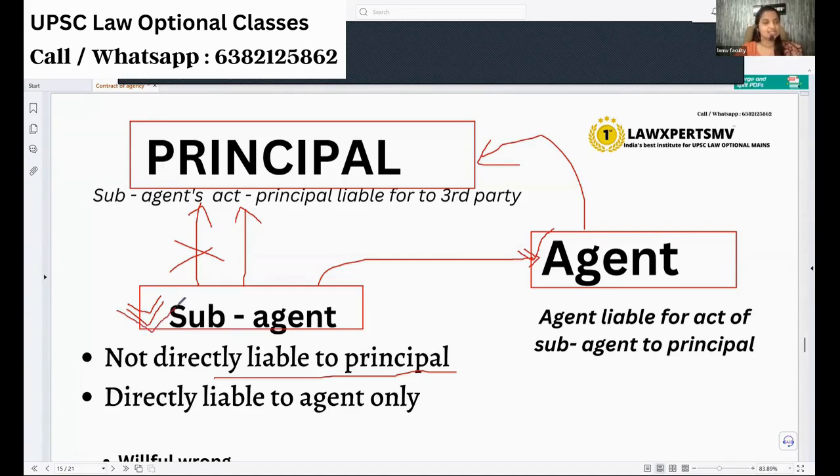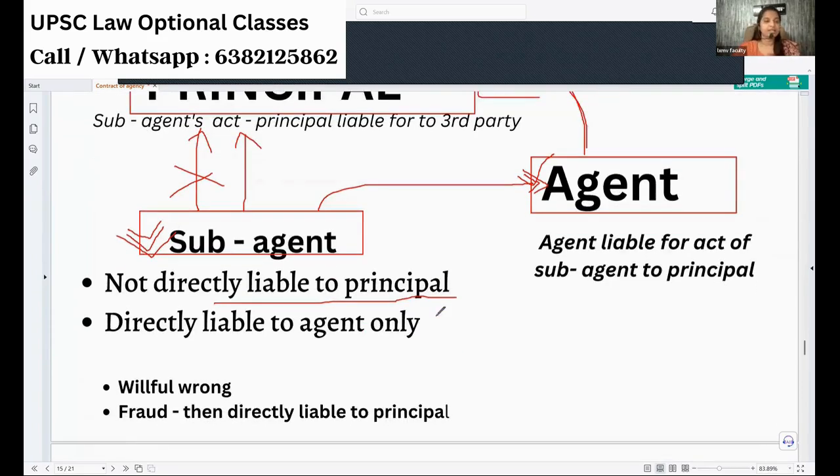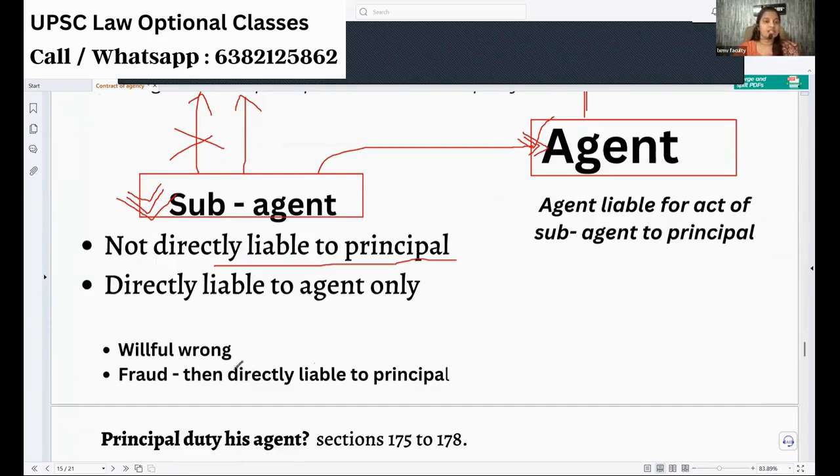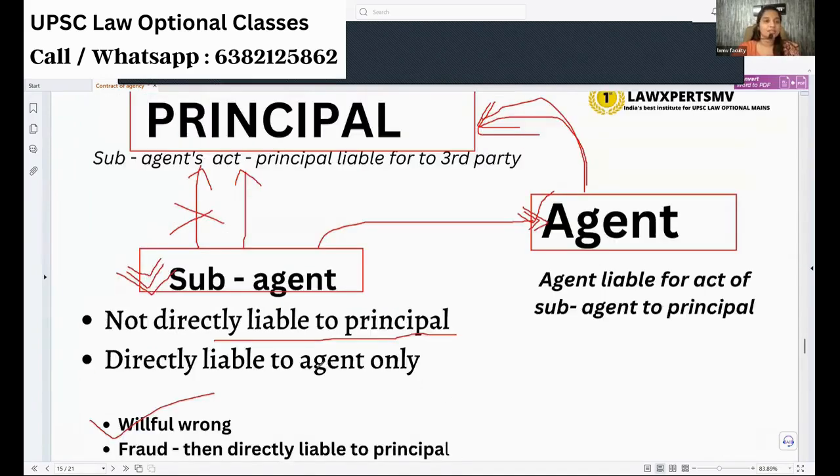So you see the scenario: if the sub-agent is appointed within authority, the principal will be directly liable for anything the sub-agent does, but in return, the sub-agent will not answer the principal. Otherwise, he will answer only the agent. The agent only will in turn answer the principal. That is the hierarchy.